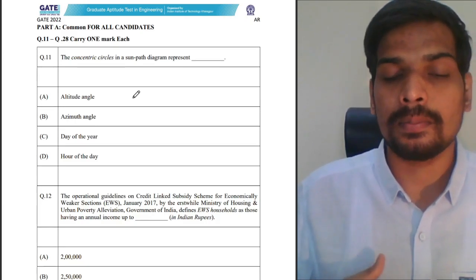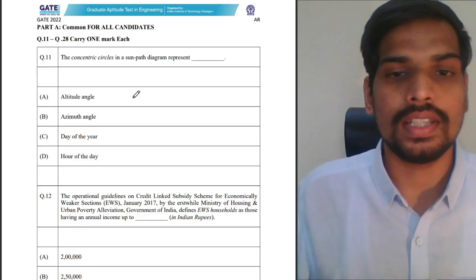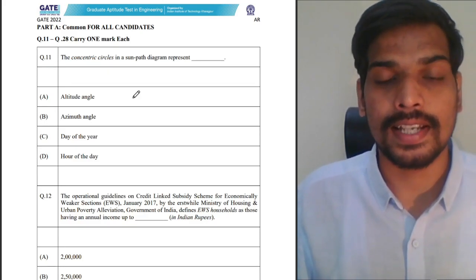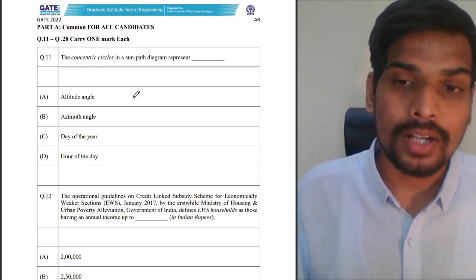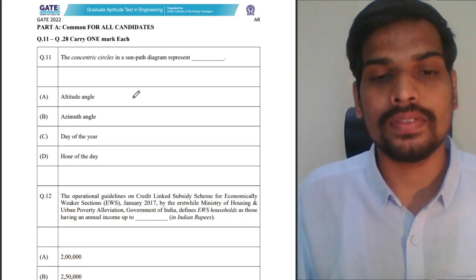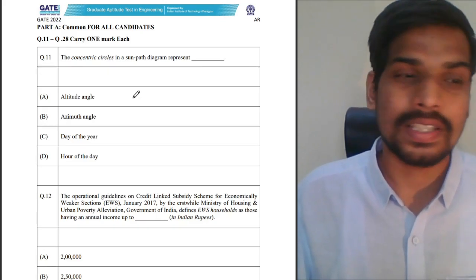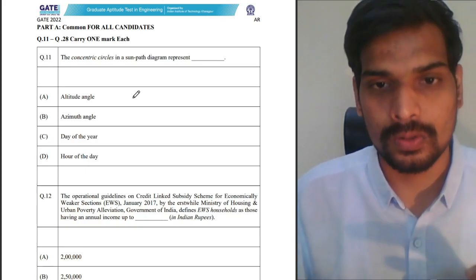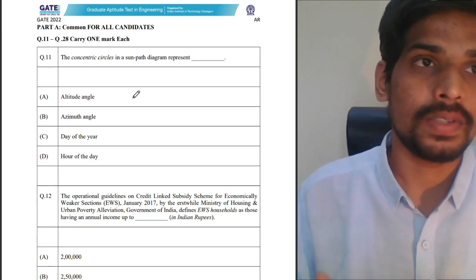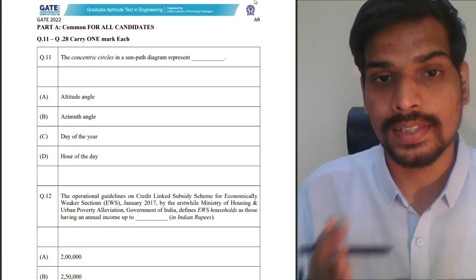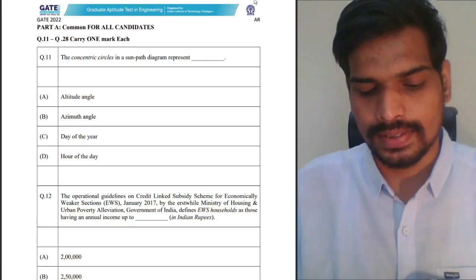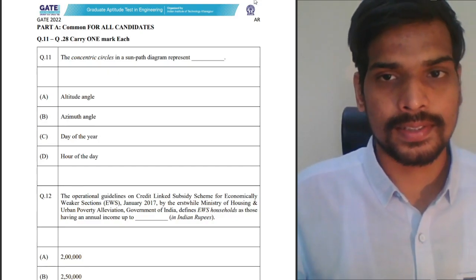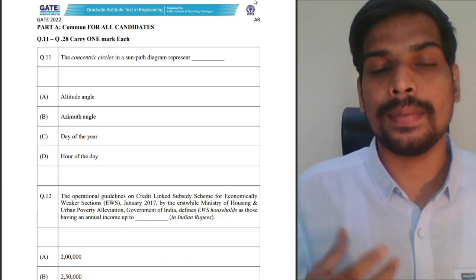Other than that, the number of numericals in the 1 mark. If you see the common part, there are around 6 to 7 numerical questions, I think, for 1 mark. So generally, 1 mark numericals was something in previous GATE that was not very common. Generally around 4 or maximum 5, but this year the number of numericals in the 1 mark also has been increased. In the architecture part also you have 1 mark numericals, in the common part as well you have 1 mark numericals.